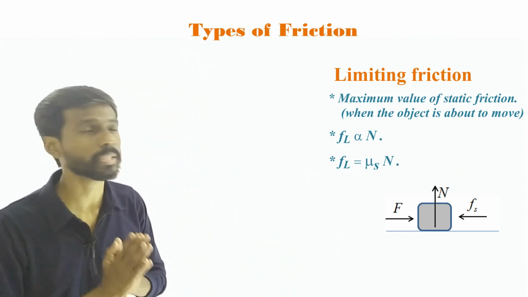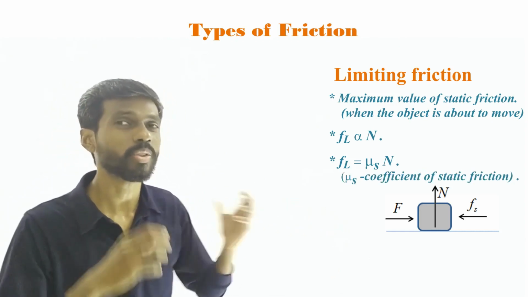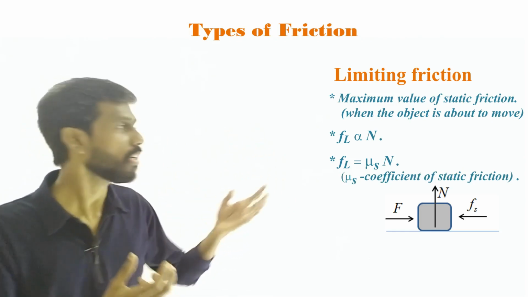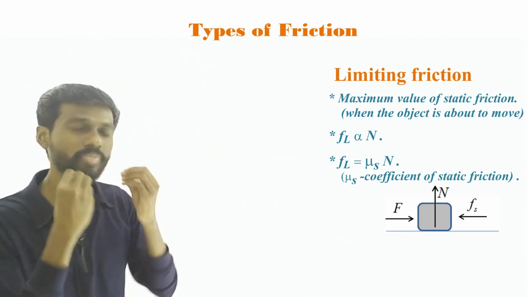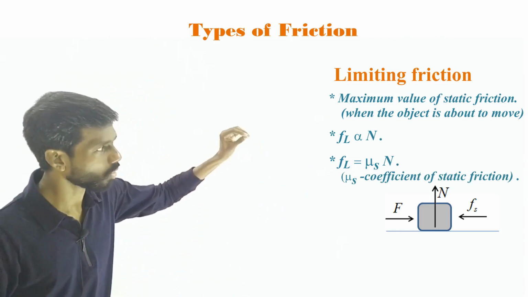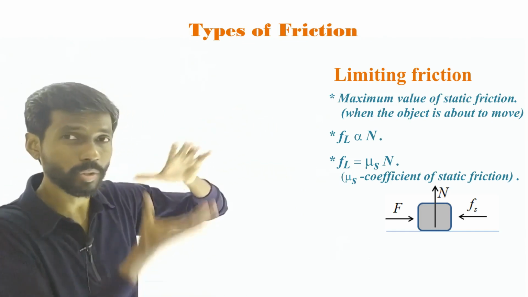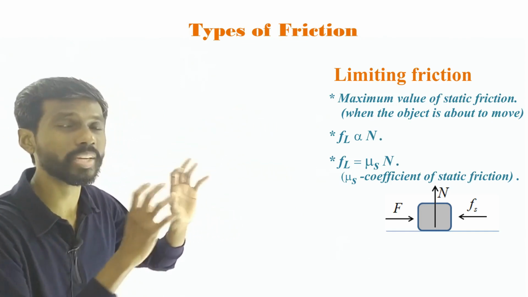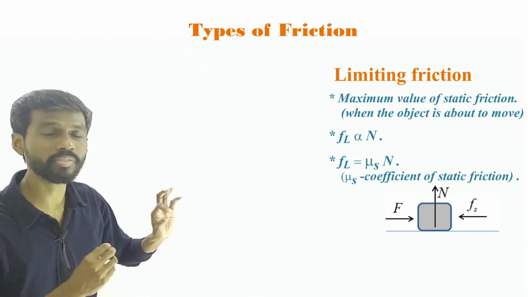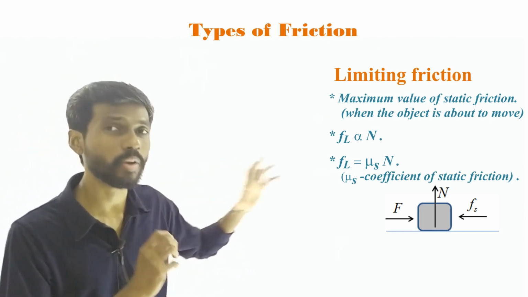But what is this mu s? This mu s is called the coefficient of static friction. That depends on the surfaces, on the material. It is fixed for a particular material, and the geometry of the material, many things are involved. So that is given for a particular combination of objects, so that mu s is fixed. So that should be known. So this limiting friction is mu s, the coefficient of static friction, multiplied by the normal force.